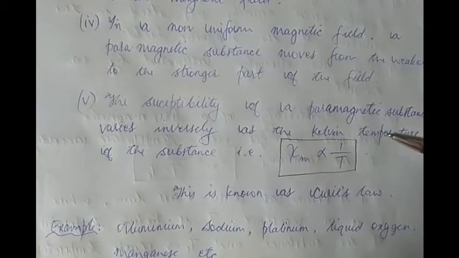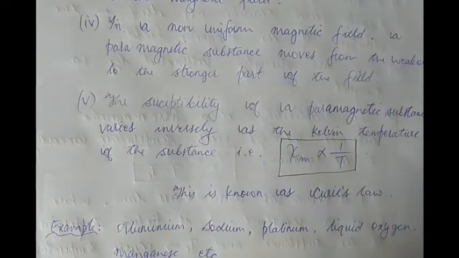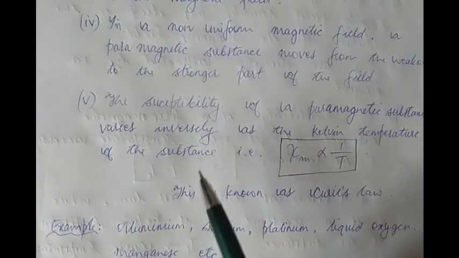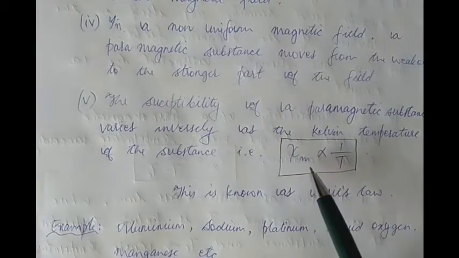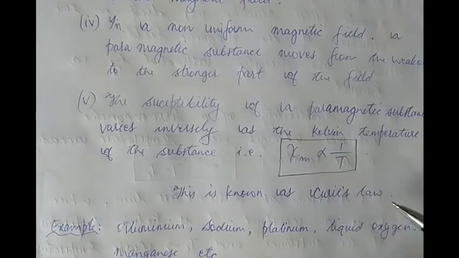Also, for diamagnetic substances, the susceptibility was independent of temperature, but for paramagnetic substances, the susceptibility decreases with the rise in temperature. In fact, the susceptibility is inversely proportional to the Kelvin temperature of the substance, given by this relation. And by the way, this relation is called Curie's law. Now, some examples of paramagnetic substances: aluminium, sodium, platinum, liquid oxygen, and manganese.